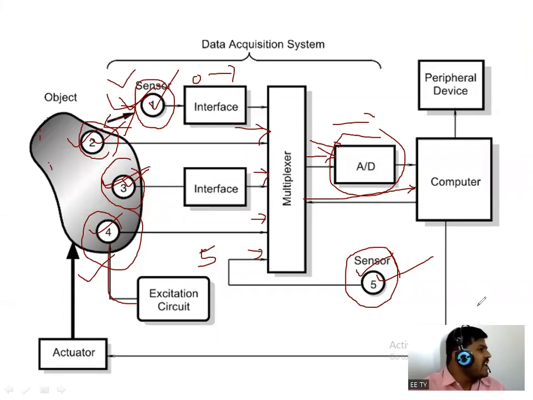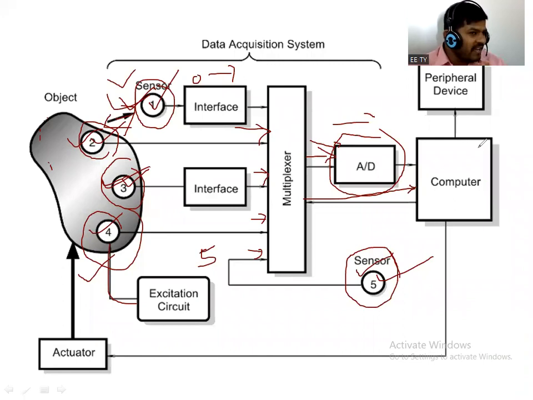The peripheral device is nothing but some alarm system, or a display, or some type of indication. At the same time it will send a signal to the actuator to work on the object, right? Work on the object.